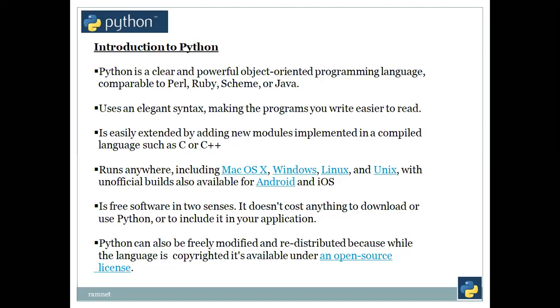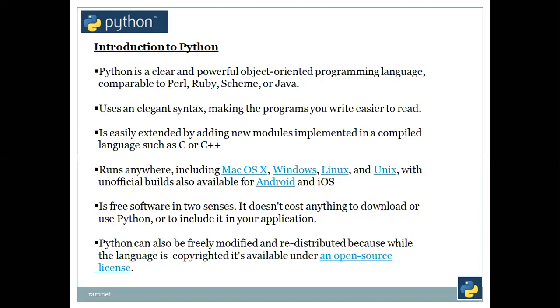It runs everywhere, including Mac OS, Windows, Linux, and Unix, with unofficial builds also available for Android and iOS. iOS is an Apple platform, that also we can have. It is free software in two senses. It doesn't cost anything to download or use Python or to include it in your application. Whatever you want, you can do that. That's how all the people who are generating their own software, naming them with a different, very catchy name, are underlying using Python only.